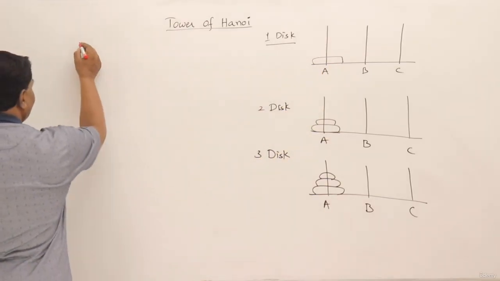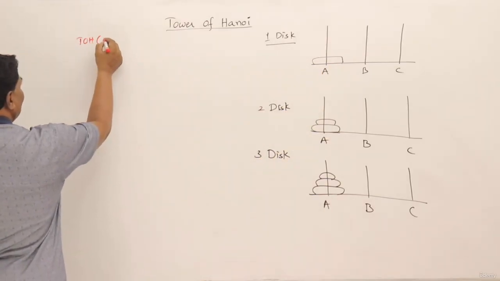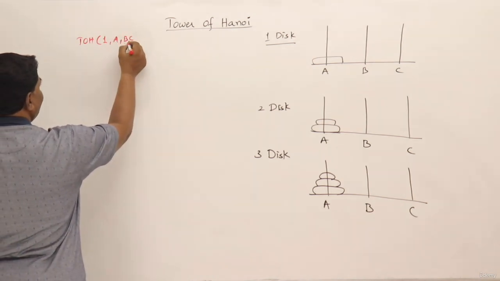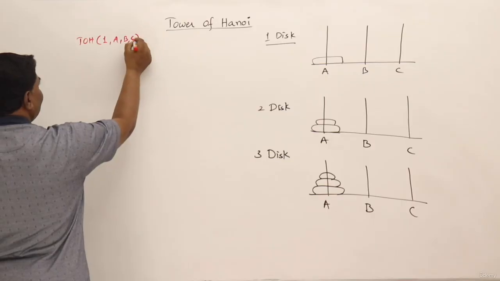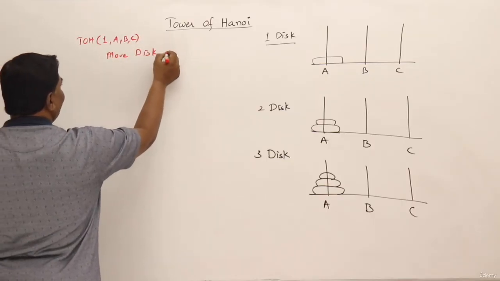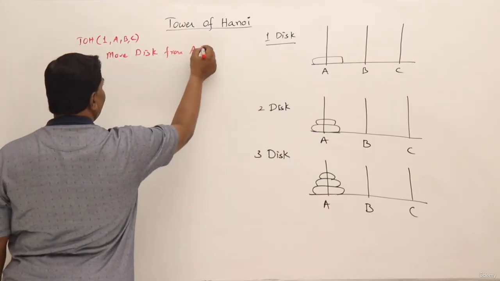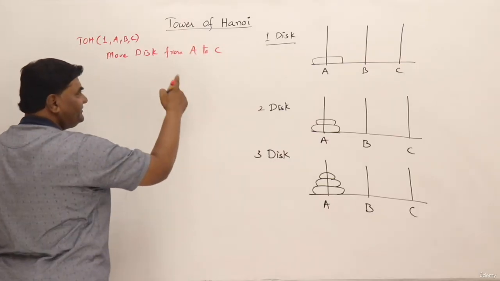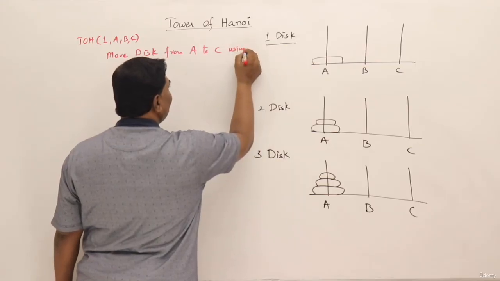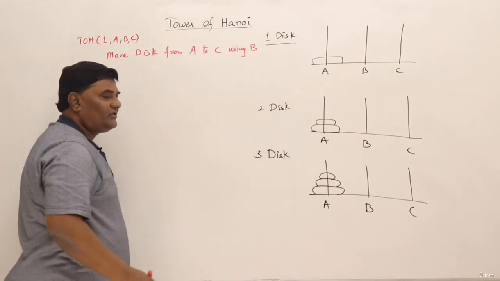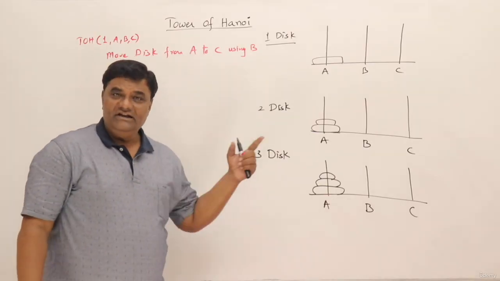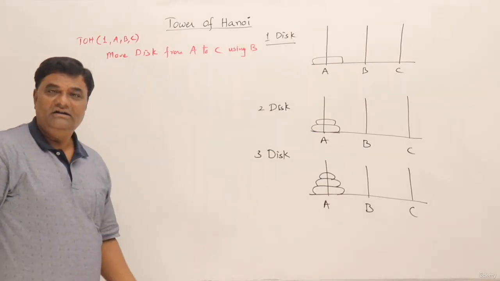So the problem is a Tower of Hanoi problem where only one disk is given and we have three towers A, B, C, and there is only one disk. Then what are we supposed to do? Move the disk from A to C, that is source to destination, from to, and with the help of tower B. Though we are not using B here because there is only one disk, we don't need B, but I am writing it. That will help me write down other procedures.